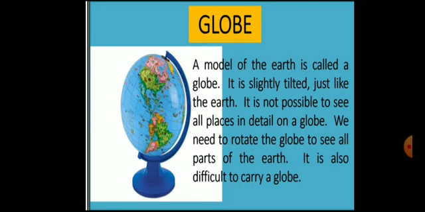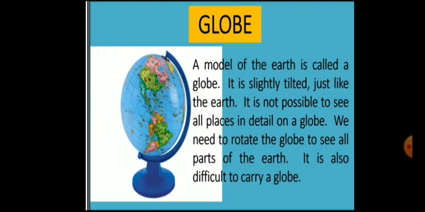First we will revise some questions. Name the only planet that supports life: it is called Earth. And how many oceans are there in the world? There are 5. Okay, so let's start with the globe. A globe is the model of the Earth. It represents the Earth. A globe looks like the Earth, but it is not the Earth.